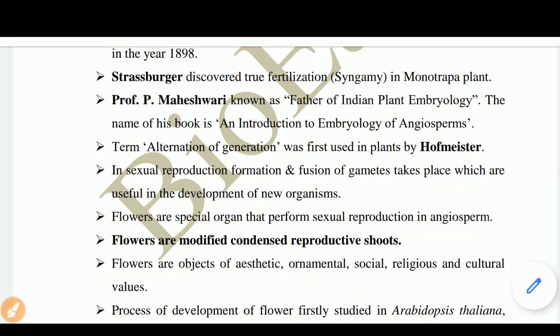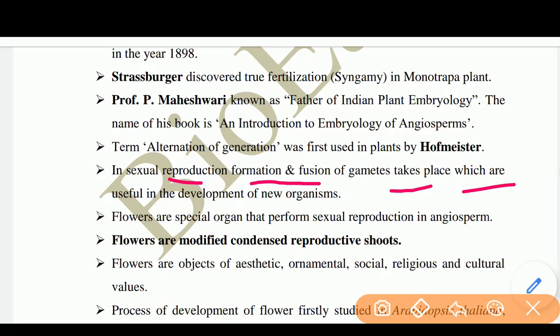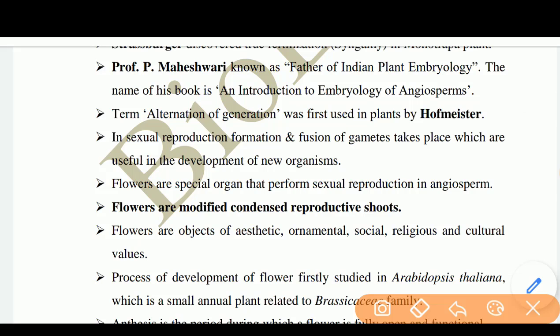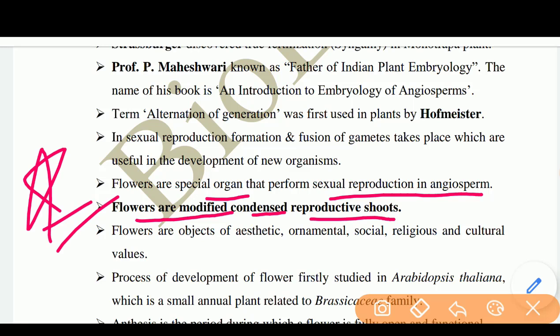Next, in sexual reproduction, formation and fusion of gametes takes place, which are useful in the development of new organisms. Next, flowers are special organs that perform sexual reproduction in angiosperms. The definition of flower is: flowers are modified, condensed, reproductive shoots. This is very important.